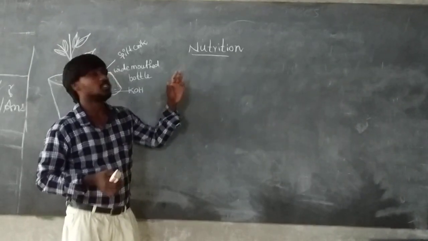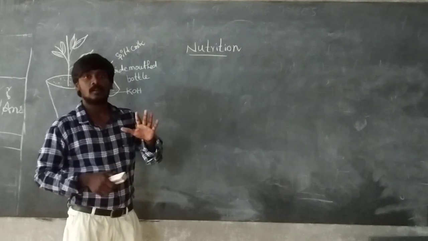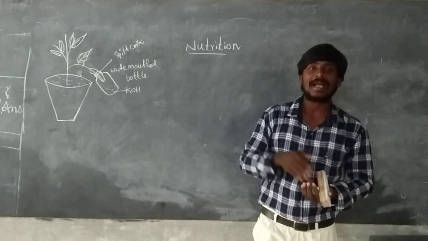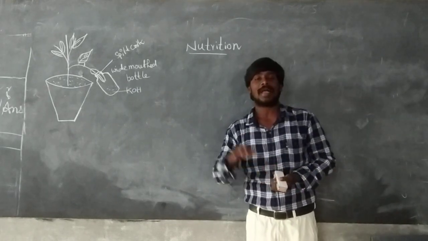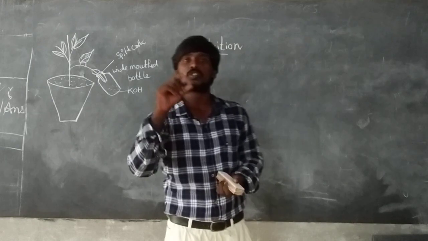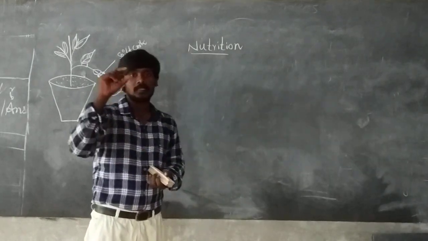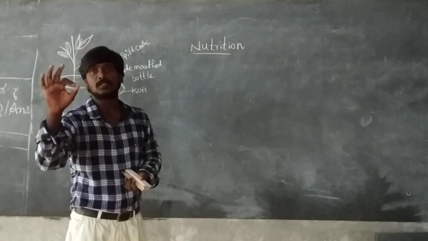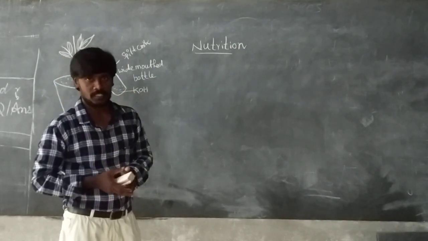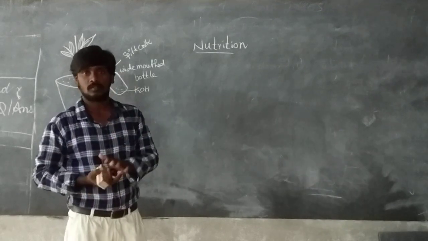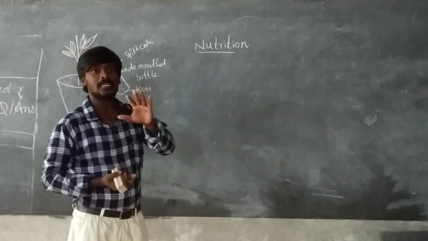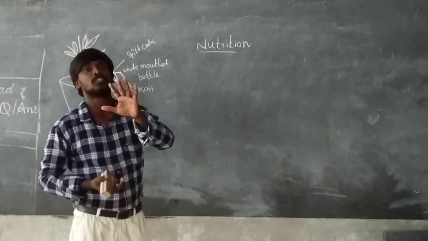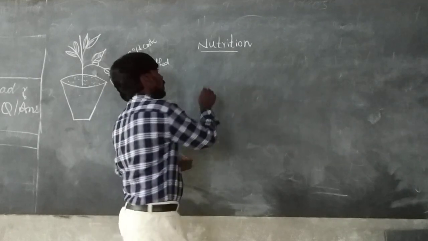Nutrients are of two types: macronutrients and micronutrients. What are macronutrients and what are micronutrients? Macro means a large amount, and micro means a very small quantity. So a small quantity is micronutrients. If you take any food, that food includes these two kinds of nutrients: macronutrients and micronutrients.